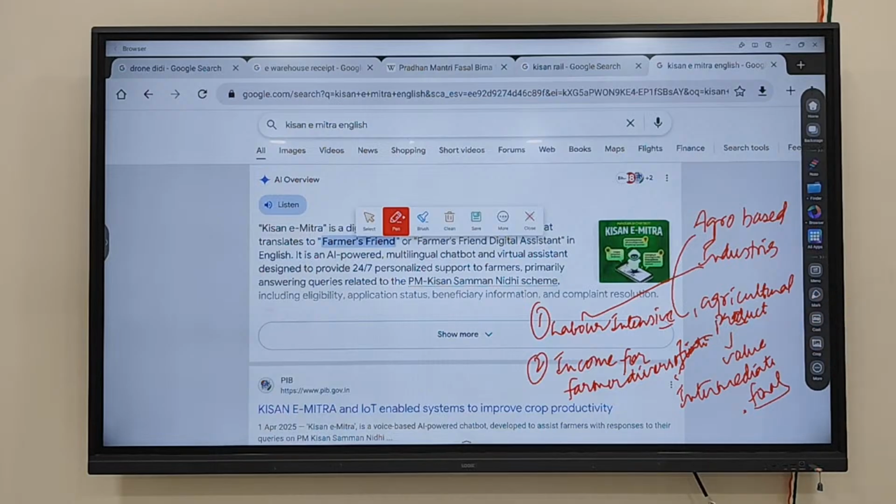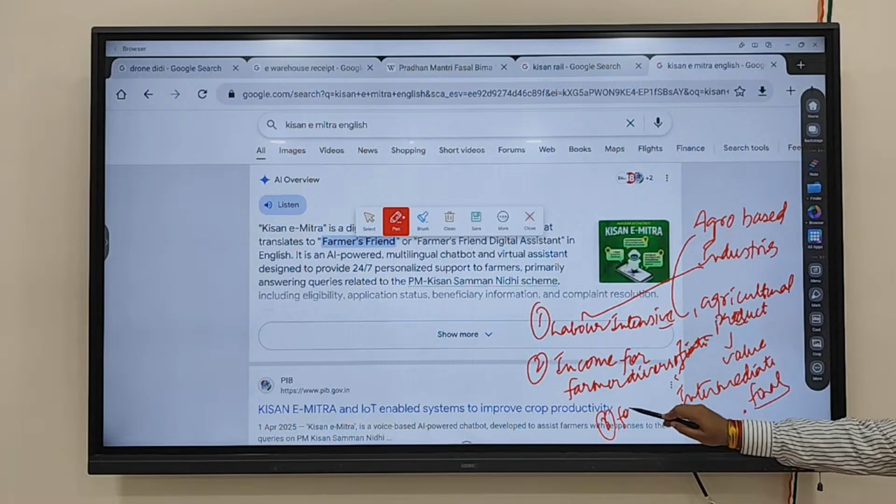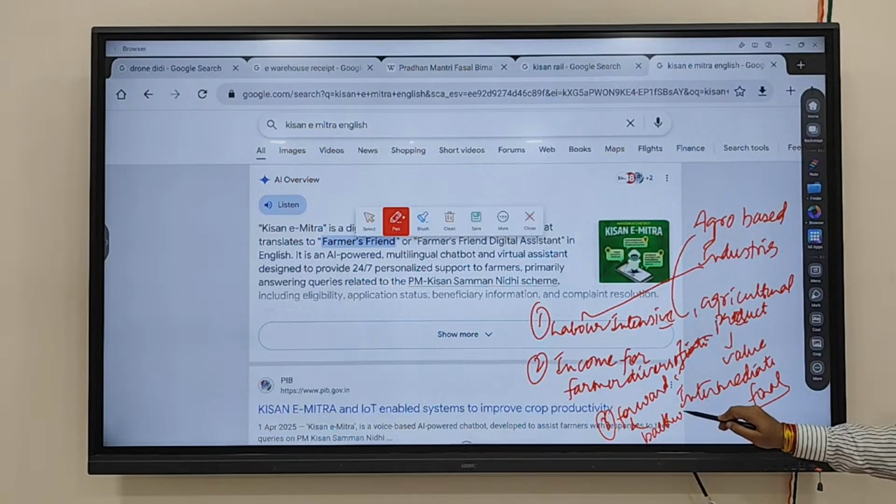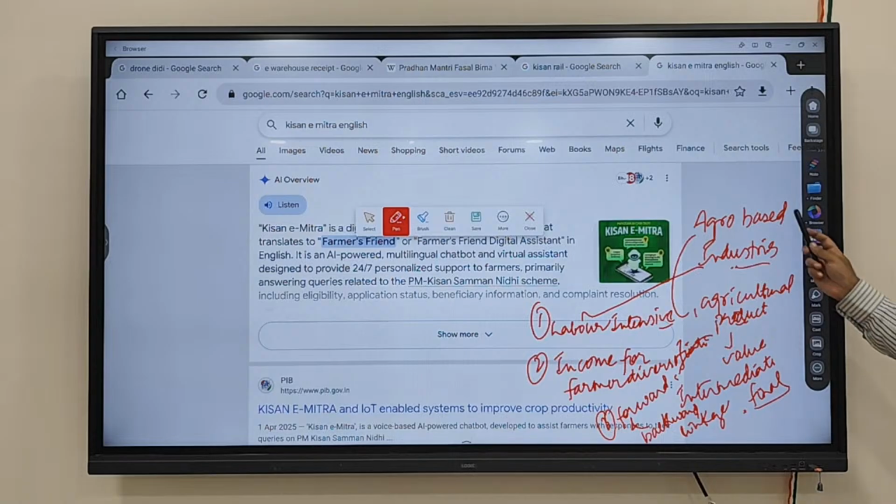Now if agro-based industries are there, what is required for an industry to function? Electricity is required. Proper roads are required, because industry needs raw material supply and finished product supply. Proper infrastructure is required. So this also leads to development of forward and backward linkages, as we discussed. That is the reason agro-based industries are required in rural areas.